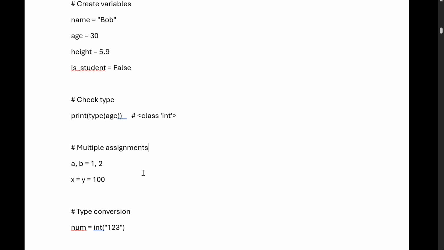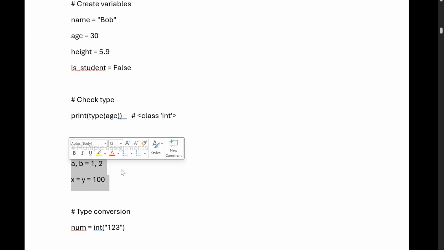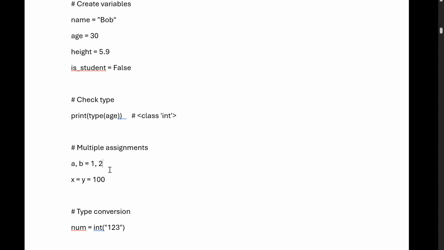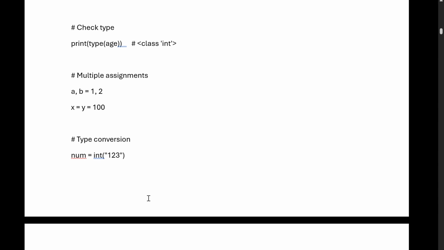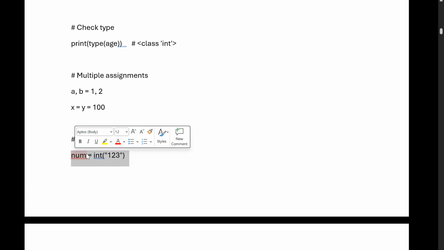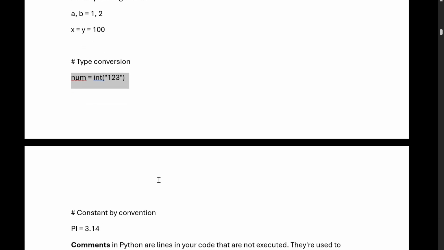Now coming to the multiple assignments. a, b equals to 1, 2, and x = y = 100. These types of assignment are also allowed. We'll see how we are assigning multiple numbers to multiple variables, or the same number to multiple variables. Now type conversion: num equals to int of 123. What it will do is convert this thing to the integer.